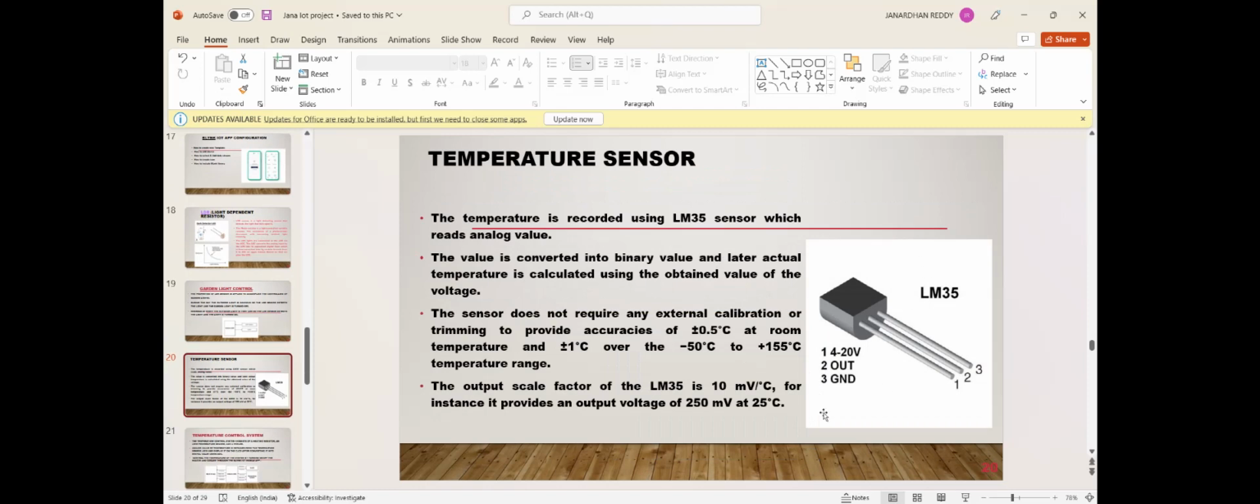Temperature is recorded using the LM35 sensor, which reads an analog value. The value is converted into a binary value, and later the actual temperature is calculated using the obtained voltage value. The accuracy is plus or minus 1 degree over the range of minus 50 to plus 155 degrees, and it provides an output voltage of 250 millivolts at 25 degrees Celsius.